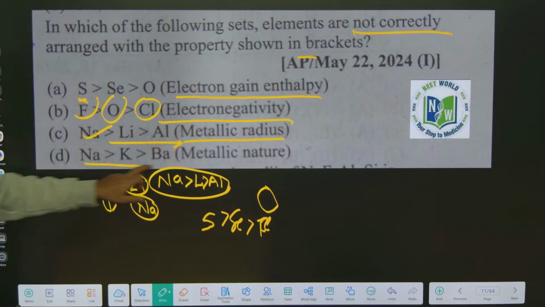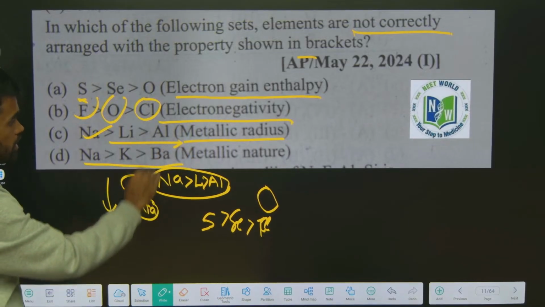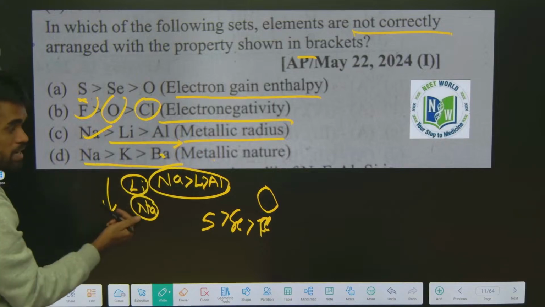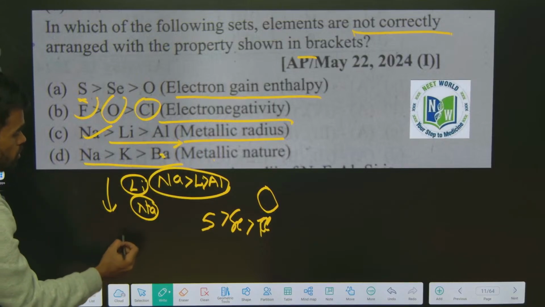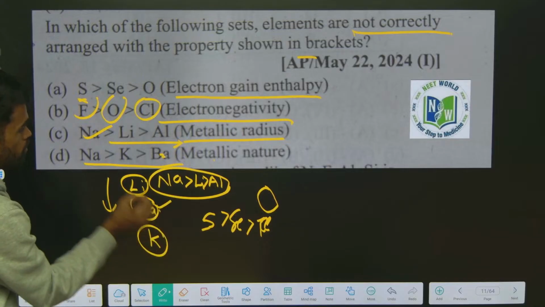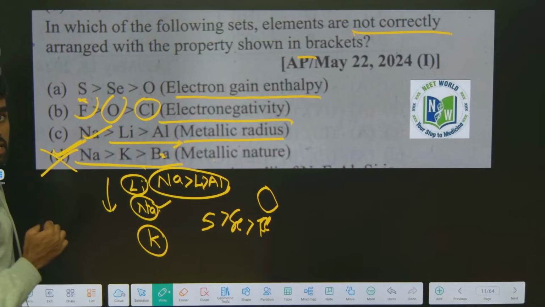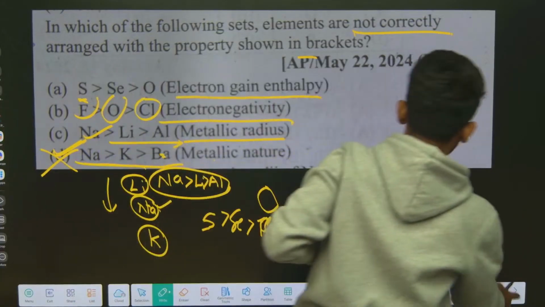Next, metallic radius, that is asked. So here it is metallic character. What happens to the metallic character? Metallic radius also correct, and metallic nature, down the group metallic nature increases. So potassium should have more metallic nature than sodium, but it is given in the reverse. So this is not correct.